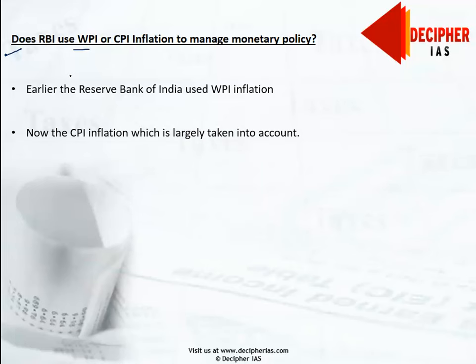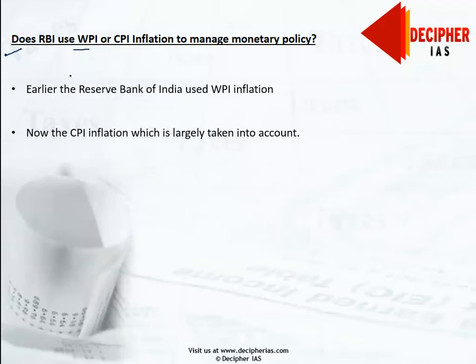The RBI bases its inflation expectations on CPI inflation data that comes in. For example, it sets a target on CPI inflation and monitors it accordingly. Many analysts for long had suggested that RBI should move to CPI data versus WPI data, which has now happened in the last couple of years.